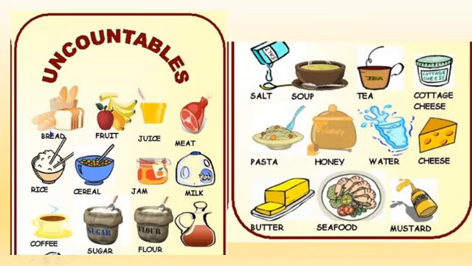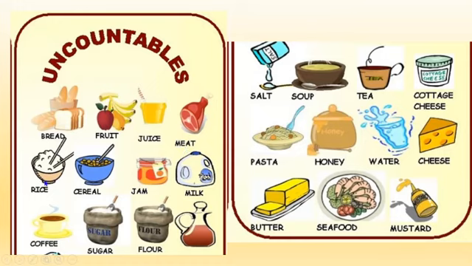For example, bread. Bread's an abstract concept, okay? If you say a loaf of bread, a piece of bread, it's okay, it's countable, but bread, it's abstract, it's general. It talks about a general thing. So we use bread as an uncountable noun. Fruit is the same. You can say one apple, one mango, or one banana. It's okay, it's countable, but if you use the word fruit, it's general. That's why we use uncountable for fruit. Juice, it's liquid. Meat, it's abstract, it's general.